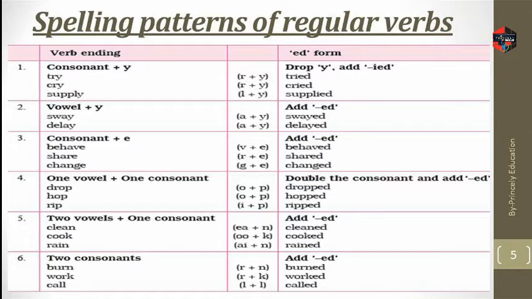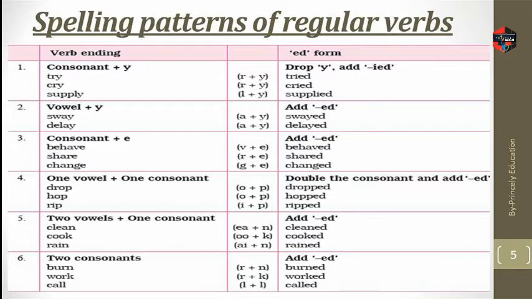Next is two consonants. Here the examples are: burn, work, call. We add ed. So burn becomes burned, work becomes worked, call becomes called.